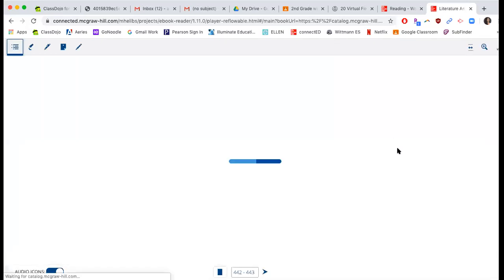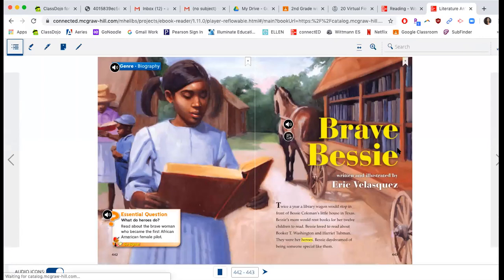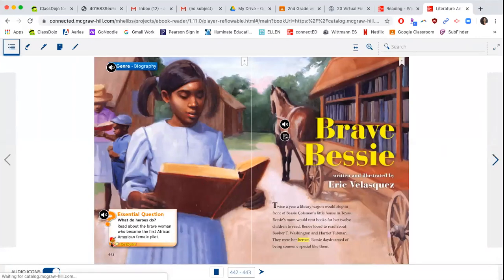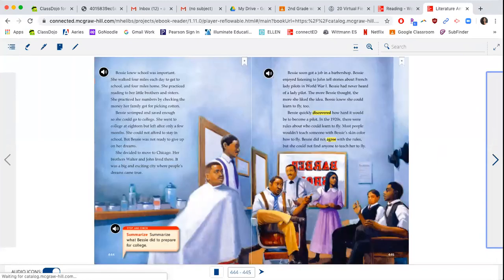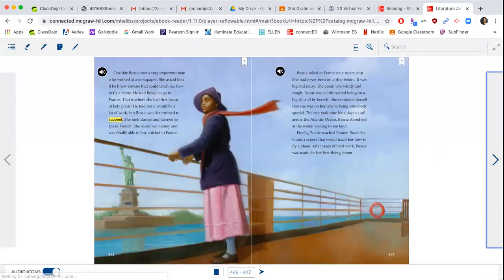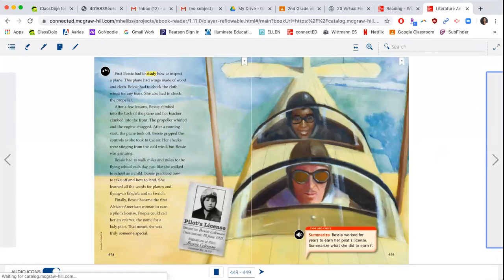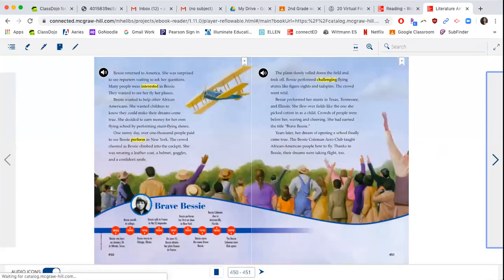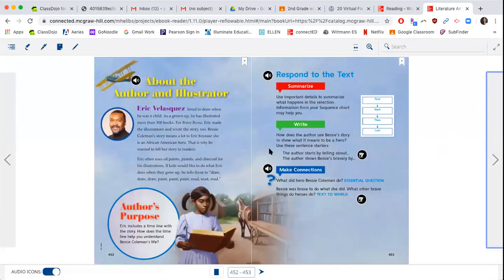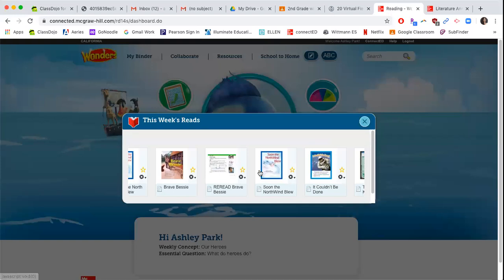And then if for some reason your reading app isn't opening, I'm going to show you all the pages, and you can pause and read them as needed. So if you're on YouTube and for some reason you can't find these pages, you can pause the YouTube video and then read it that way. If you guys have it, then you can click on these audio buttons, and then it will actually read the story for you. Once you're done with the story, you're going to read about the author and the illustrator, and then you're going to go back, and then you can do your CRC pages either online or in your workbook.